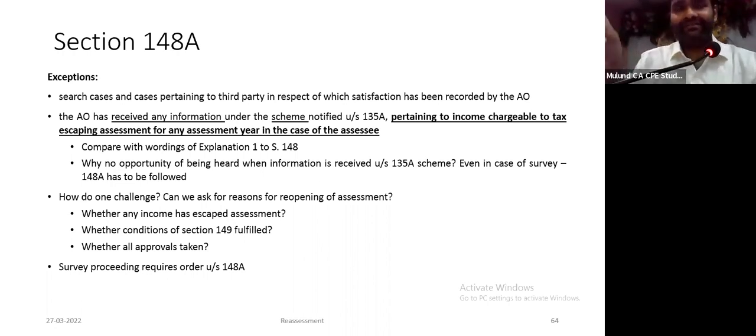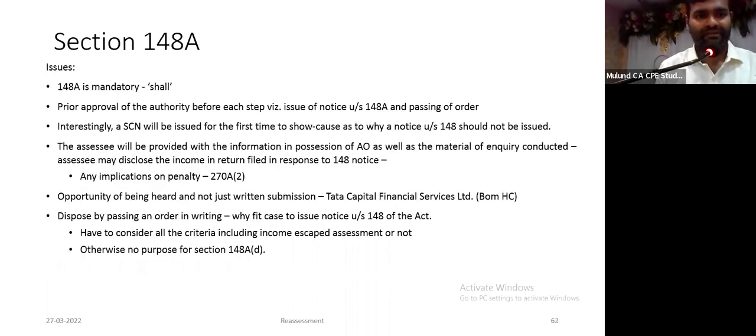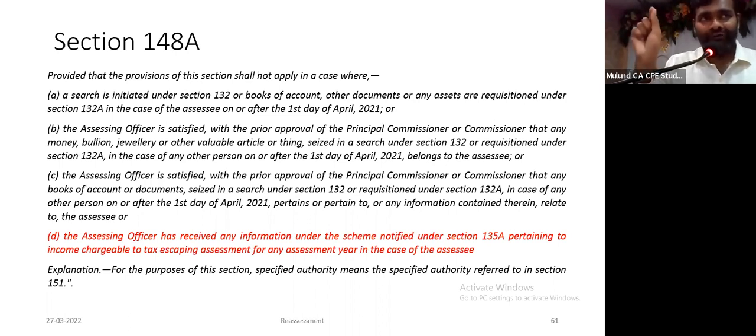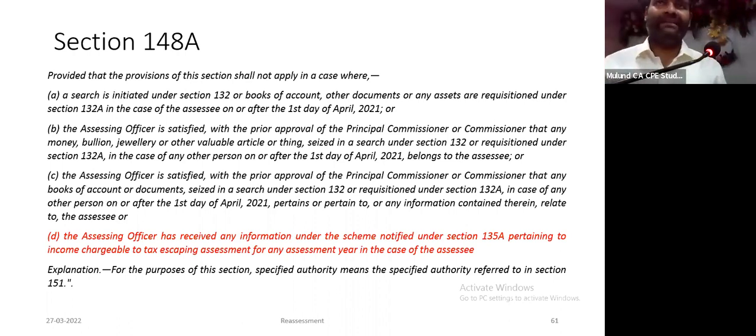Now please mark the difference. Explanation 1 to section 148. Any information received by the AO under section 135A, इतना ही लिखा है. Which suggests income escaping assessment नहीं लिखा है. But now you read the wordings of 148A explanation. This red part. Assessing officer has received any information under the scheme notified under section 135A. This is the same wordings as in 148. आगे लिखा है pertaining to income chargeable to tax escaping assessment for any assessment year in case of the assessee.